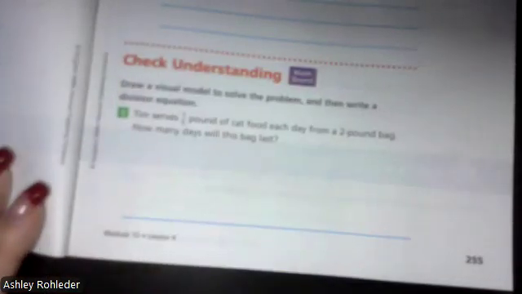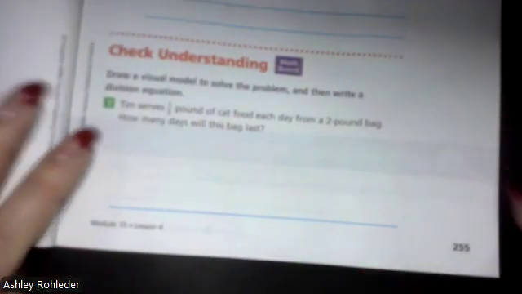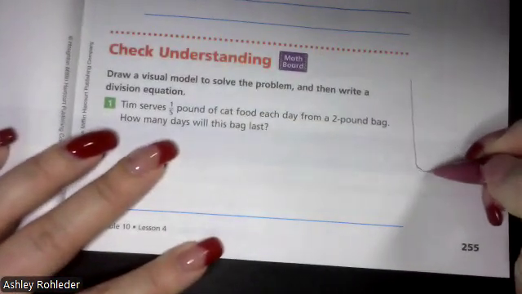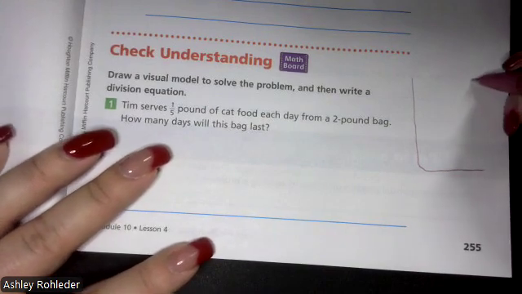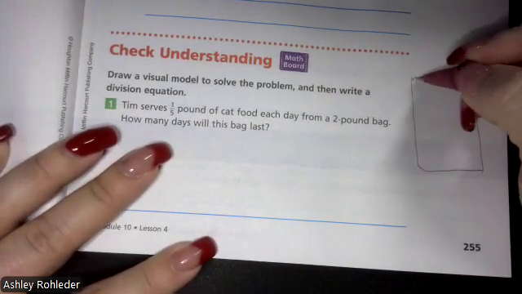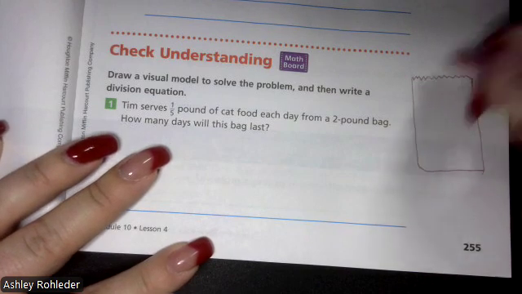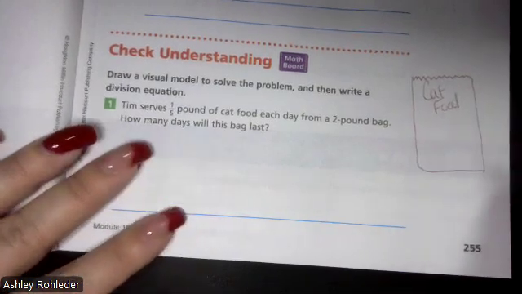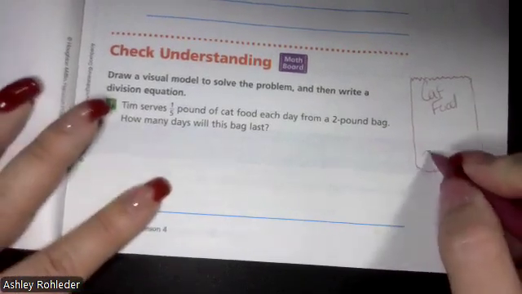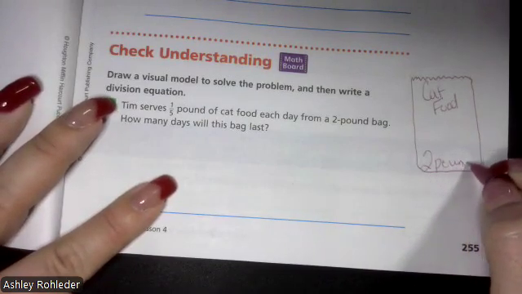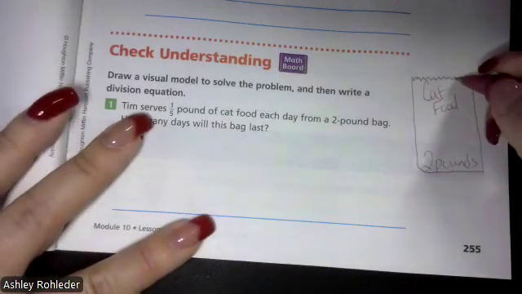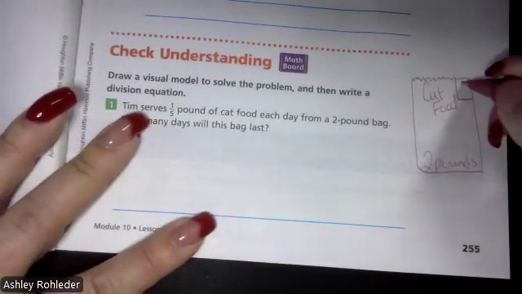Okay. Tim serves 1/5 of a pound of cat food each day from a 2-pound bag. How many days will this bag last? Okay. So here's my giant bag of cat food. How much is in this bag? 2 pounds. Each day when I feed my cat, how much do I scoop out? Well, each day I'm going to scoop out about that much.